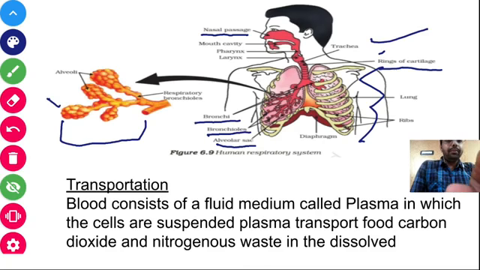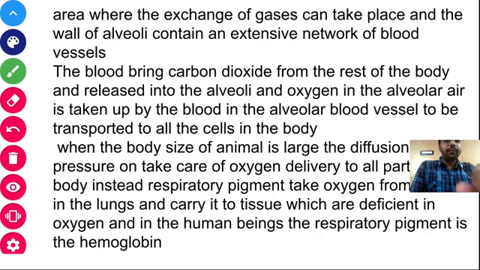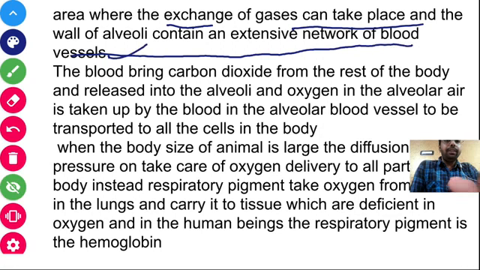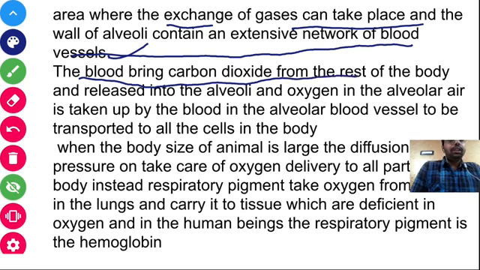In the alveoli there is a network of blood vessels, where the exchange of carbon dioxide and oxygen takes place. The blood brings carbon dioxide from the rest of the body and releases it into the alveoli, and oxygen in the alveolar air is taken up by the blood.